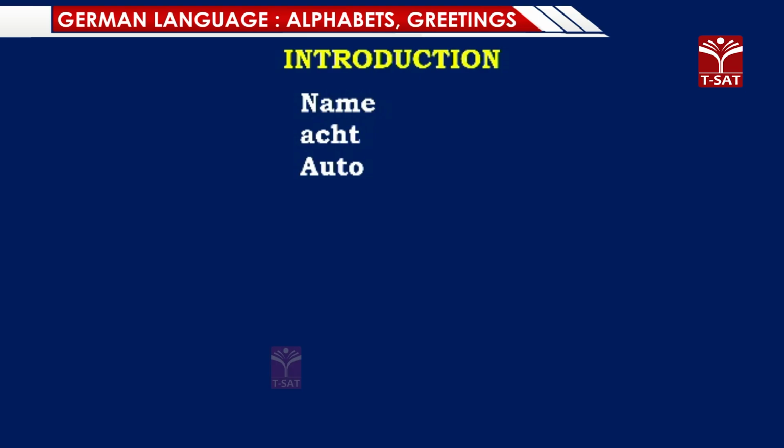Like auto, that's how we pronounce it. But in German, we pronounce it as Auto. It means a car. Similarly, this word you must be already aware of. Kindergarten. That is the pronunciation in German. KG or the kindergarten as we say it in English.